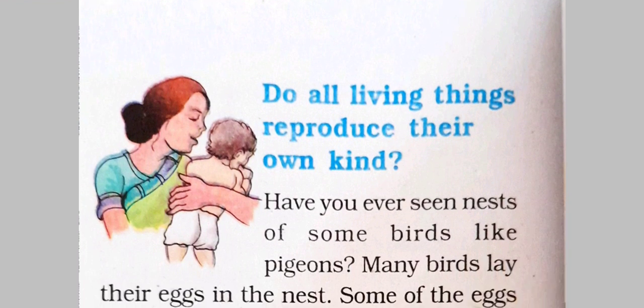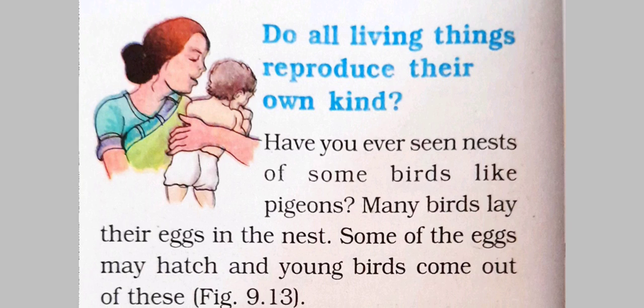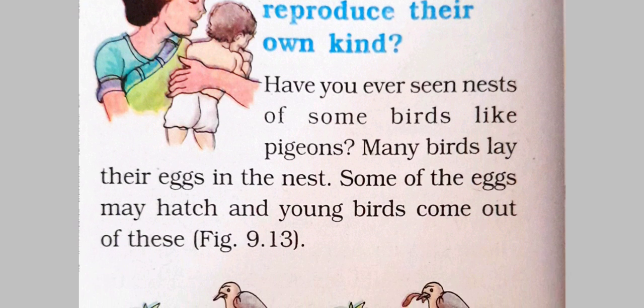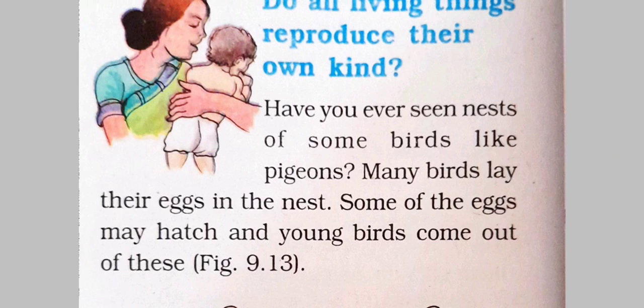Next characteristic: do all living things reproduce their own kind? First of all, what is the meaning of reproduction? The process by which living organisms produce their own kind is called reproduction. All living things reproduce. Here you see a mother with a baby. So we human beings reproduce by giving birth to babies.